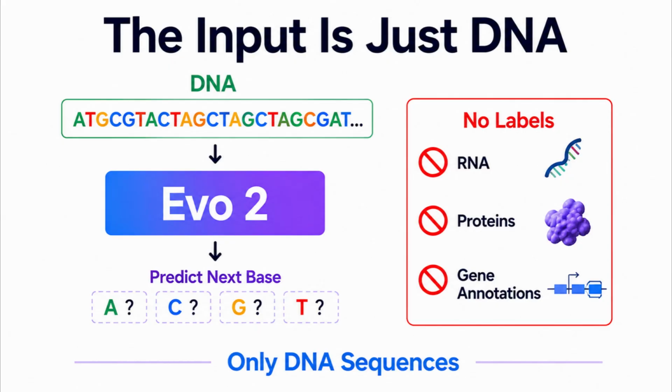One surprising fact about EVO2 is that it only receives DNA as input. It isn't told where genes begin or end, and it doesn't receive RNA or protein sequences. During training, the model simply predicts the next DNA base, gradually discovering biological rules on its own.